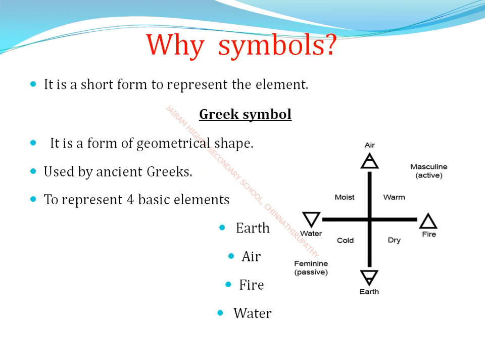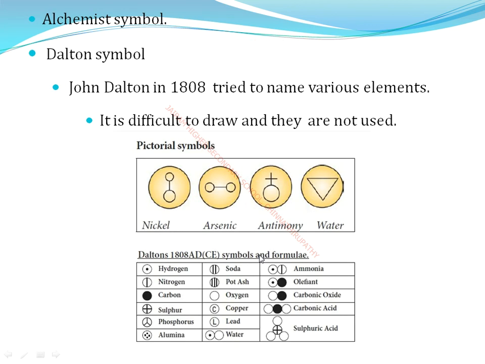Okay, next, why are symbols used? The symbol represents the shortened form of the element, so we use the symbol. Most of the symbols used: first, the Greek symbols. Greek symbols are geometrical shapes, used by the ancient Greeks. This represents the four basic elements: first earth, second air, third fire, fourth water. Next, we use the alchemist symbols.